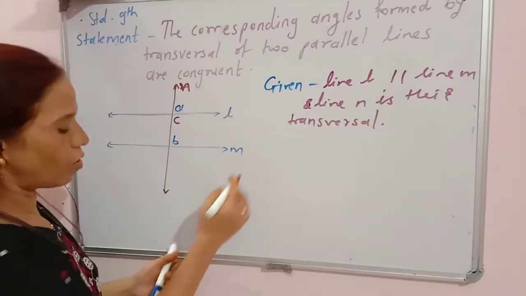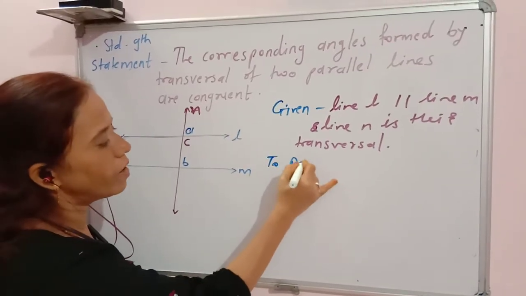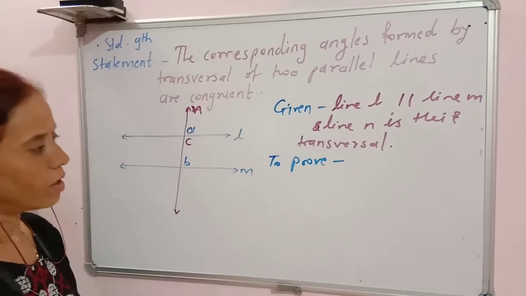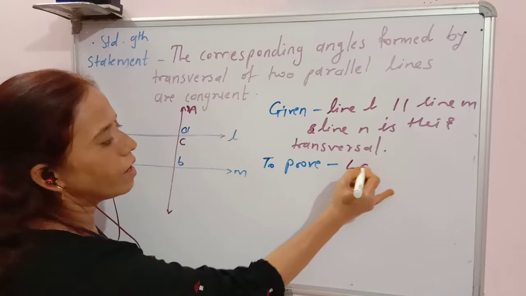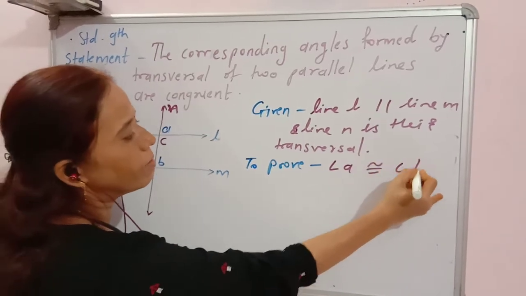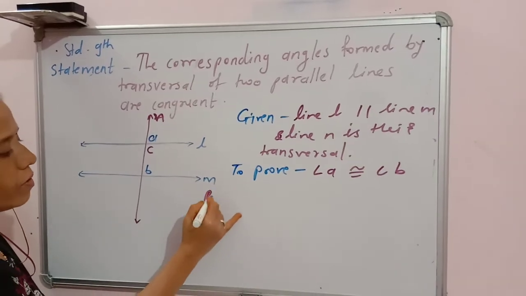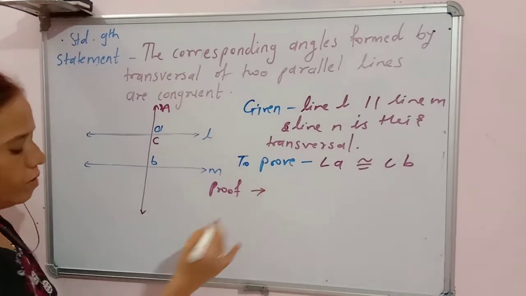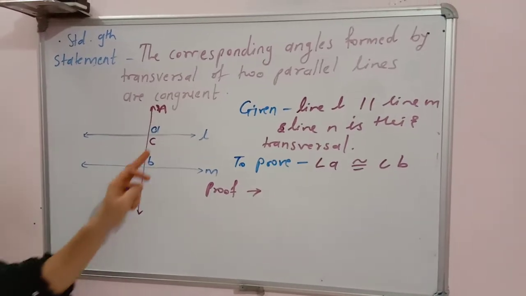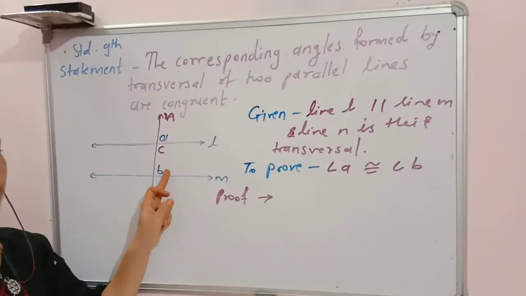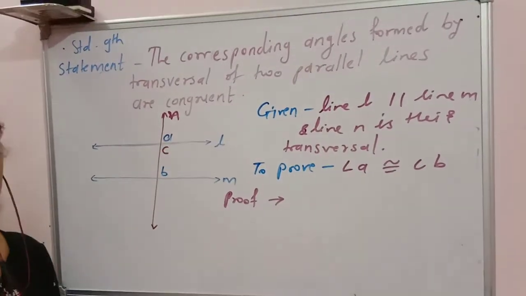So the part following 'then' we write in 'to prove', that we have to prove. So angle A and B are corresponding angles. So angle A is congruent to angle B, that we have to prove. Now we will come to the proof. Three angles are shown here, angle A, angle C and angle B. Amongst them, angle A and C are angles in linear pair.